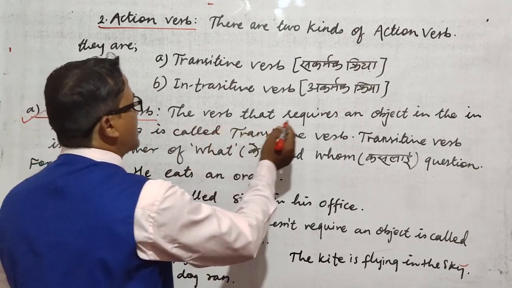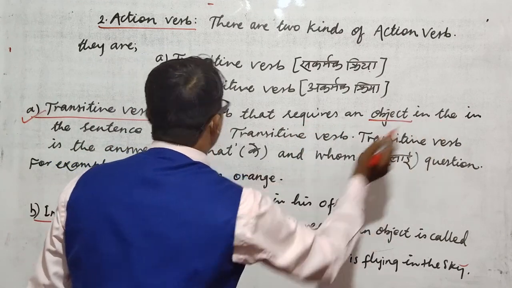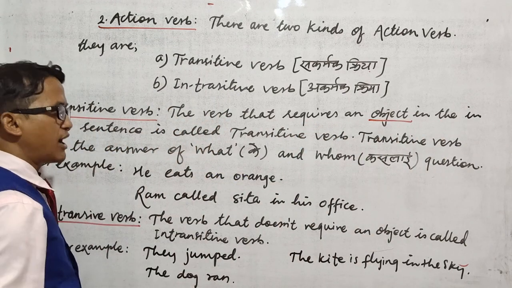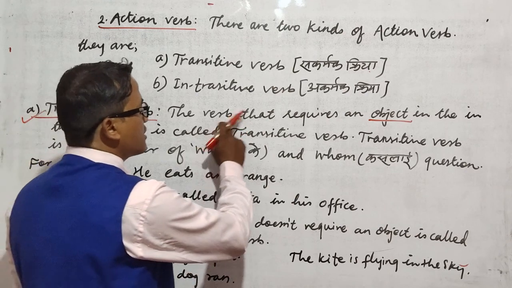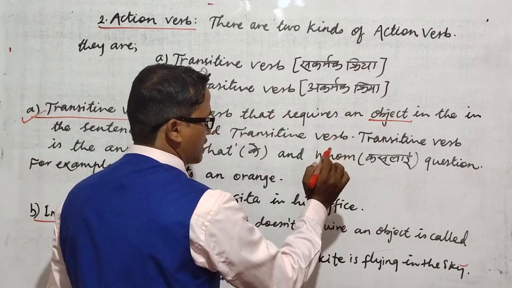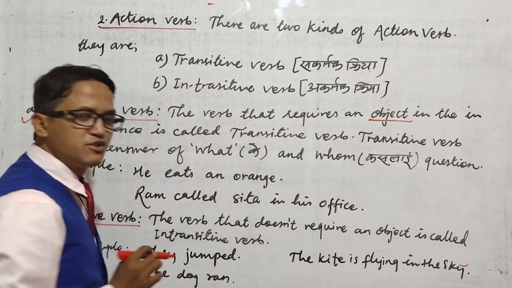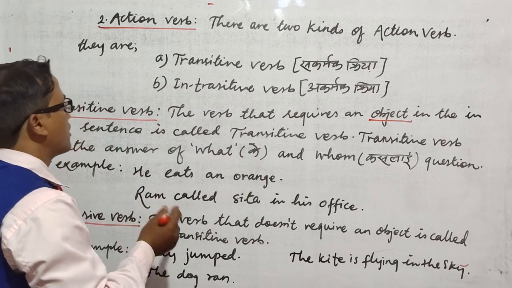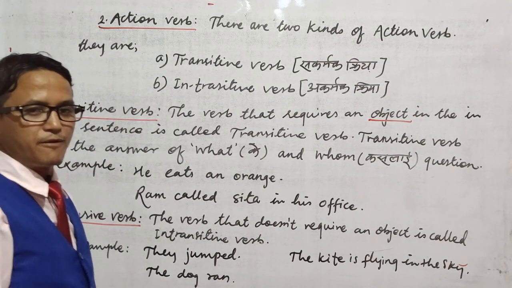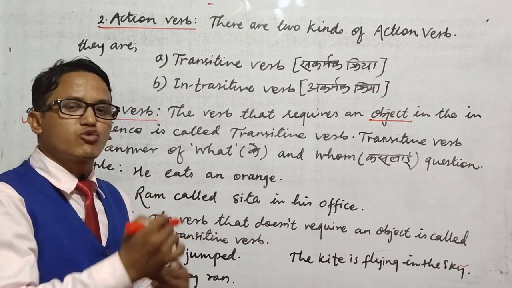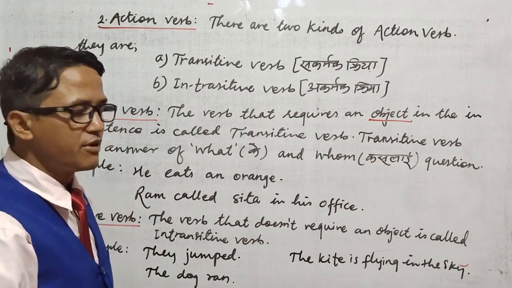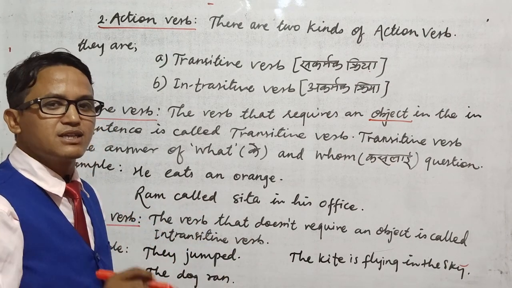The verb that requires an object in the sentence is called transitive verb. Okay, there must be an object in the sentence, and only this is called transitive verb. It means object requiring verb is called transitive verb. If there is no object, that is intransitive.